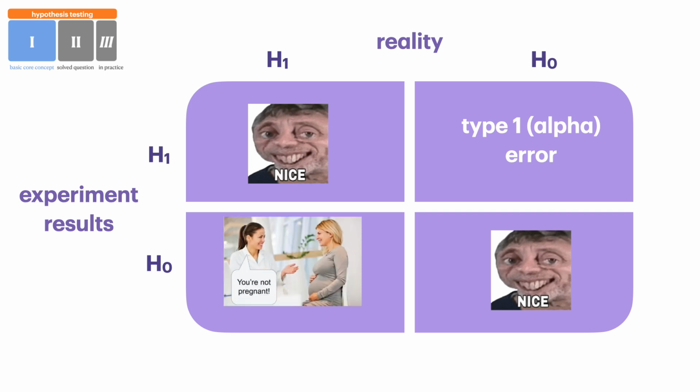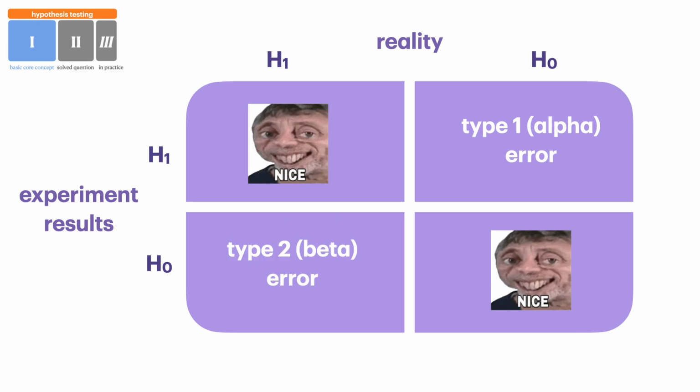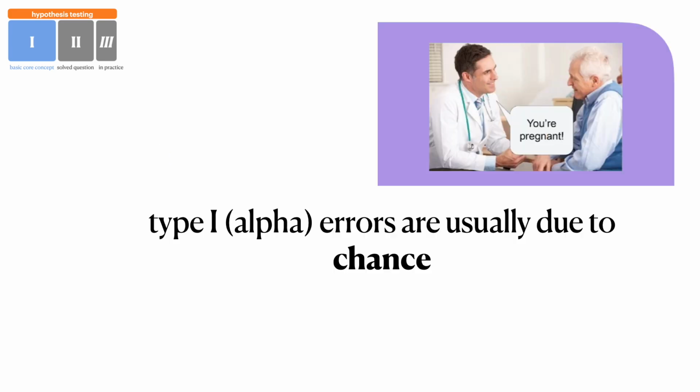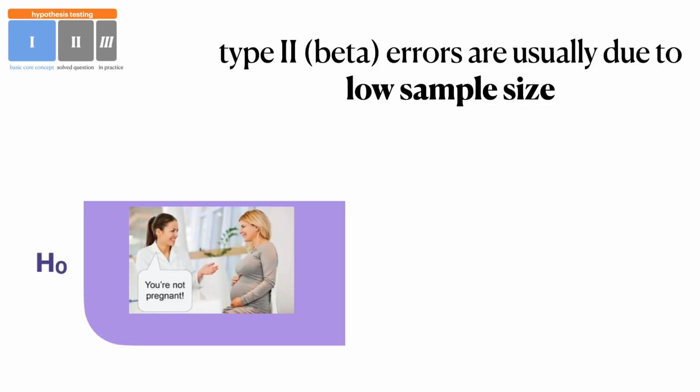This is known as a type 2 or a beta error. So this is kind of like the table all filled out. These are the 2 options. You may have either 2 outcomes which are accurate, and then you can either have a type 1 or a type 2 error. Now, type 1 alpha errors, these are usually due to chance, and if they happen, it's just like tough luck. But type 2 or beta errors, these are usually due to a low sample size.